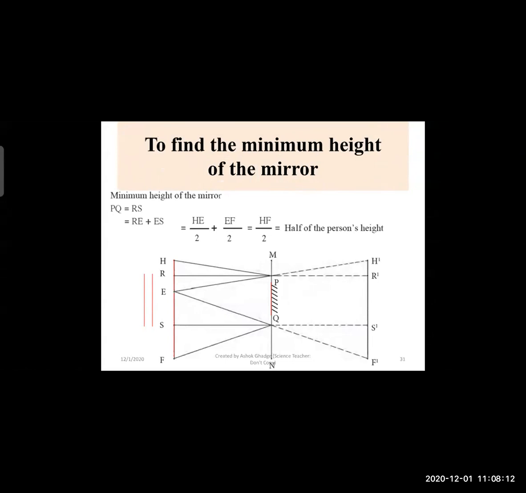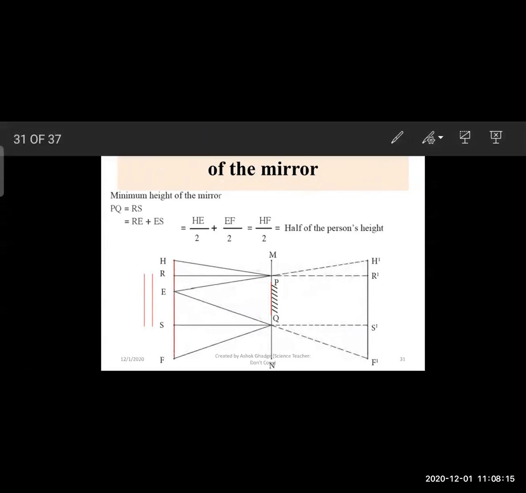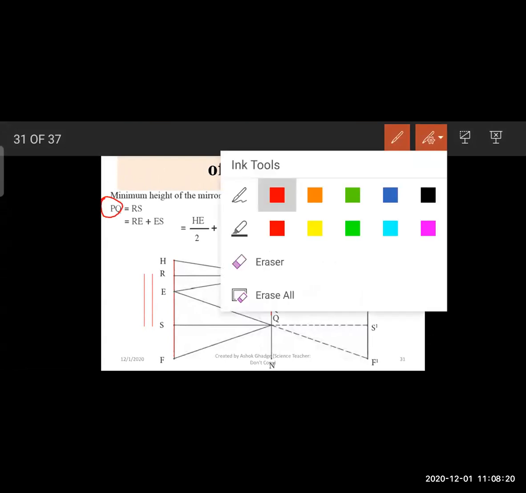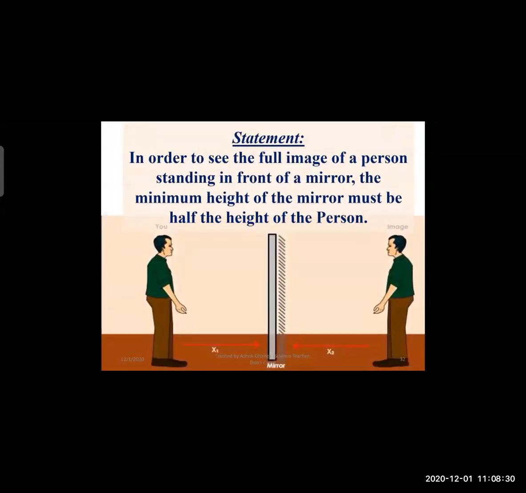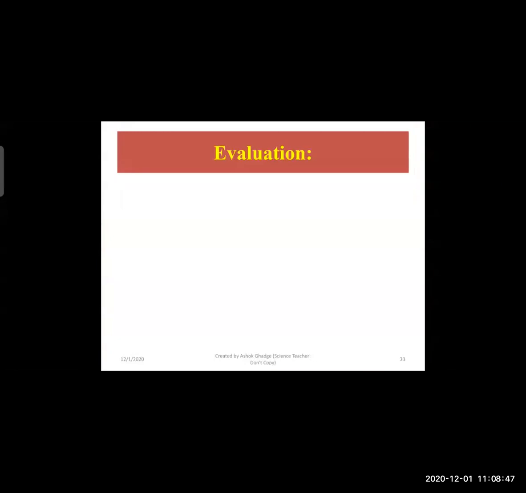So finally we get to know that PQ, which is considered as the minimum height of the mirror, is equal to half of that person's height. So the statement we are going to state: in order to see the full image of the person standing in front of the mirror, the minimum height of that mirror must be half of the height of the person. That will be the statement for the minimum height of the mirror.